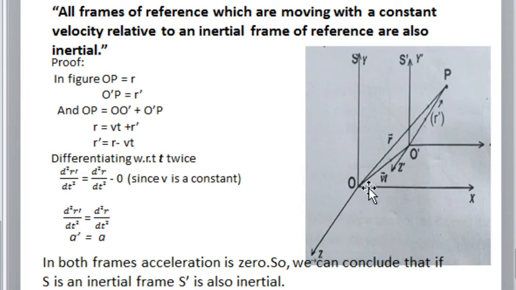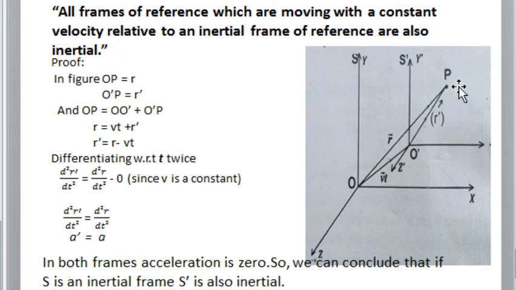O dash represents a line connecting S and S dash frame. This OO dash can be represented as Vt. We know the equation to find the velocity: velocity v is equal to distance by time. From that we can find distance by multiplying velocity with time. So here OO dash is equal to Vt.